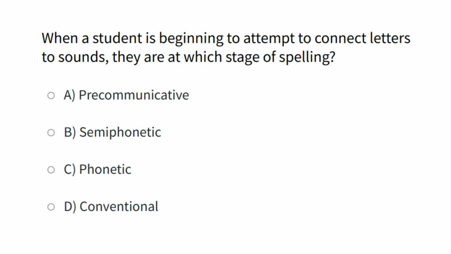Number 7. When a student is beginning to attempt to connect letters to sounds, they are at which stage of spelling? A. Precommunicative. B. Semi-phonetic. C. Phonetic. D. Conventional. The correct answer is letter B, semi-phonetic.